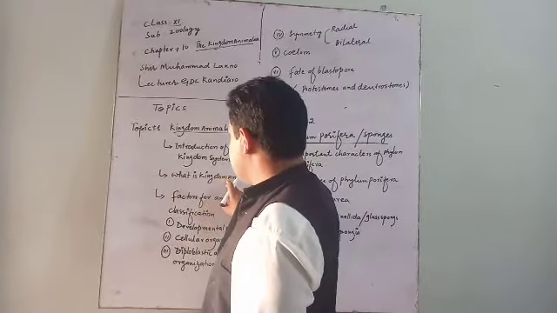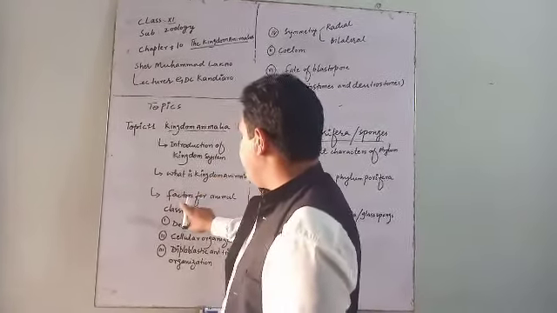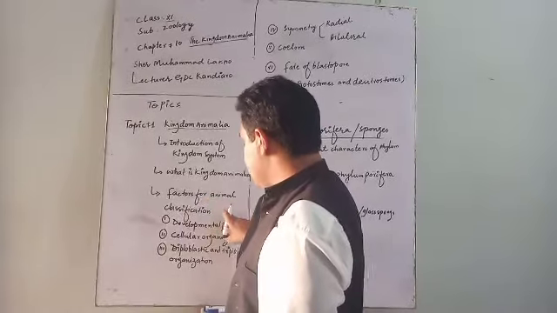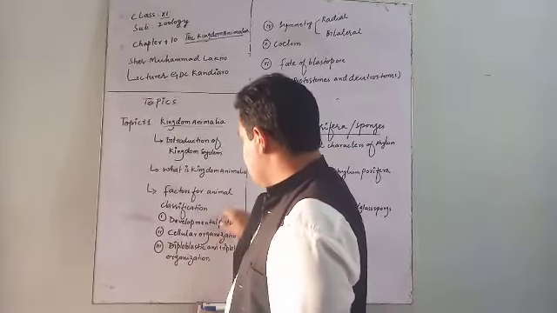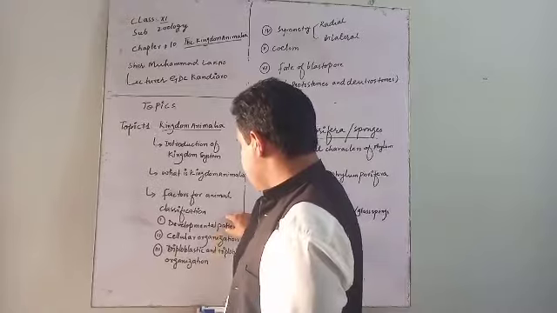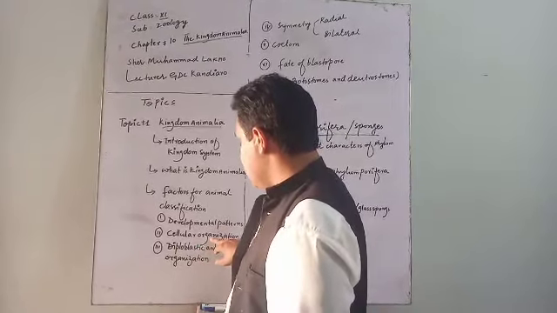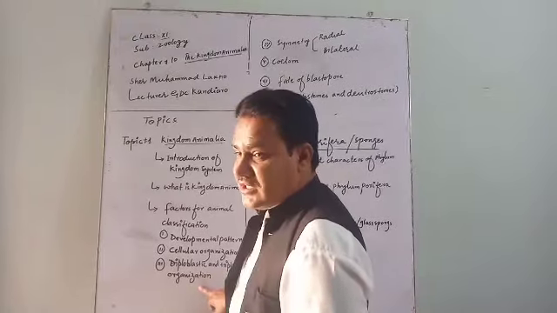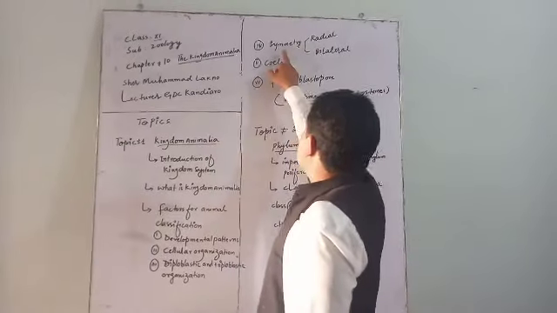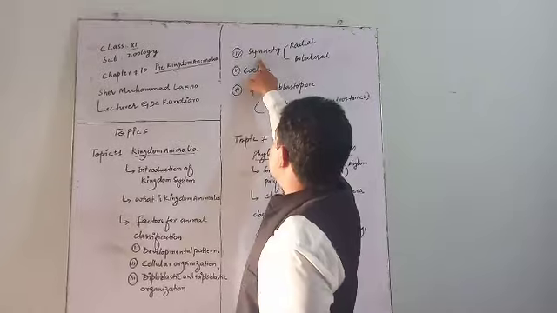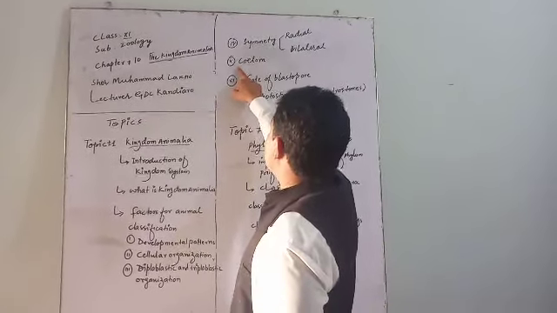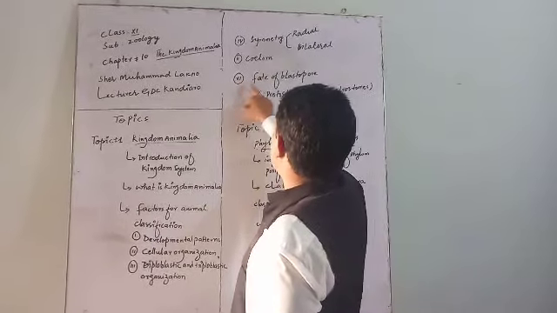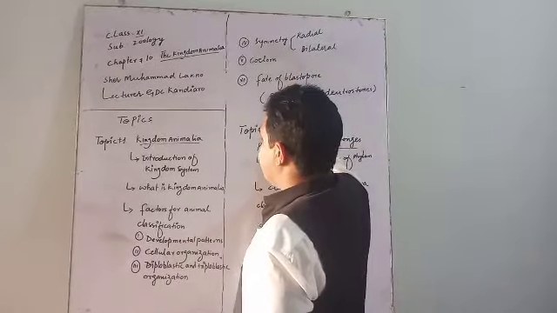What is the kingdom system? Factors for animal classification: developmental factor, cellular organization, number three, diploblastic and triploblastic organization. Number 4 is symmetry. Number 5, coelom. Number 6, fate of blastopore.